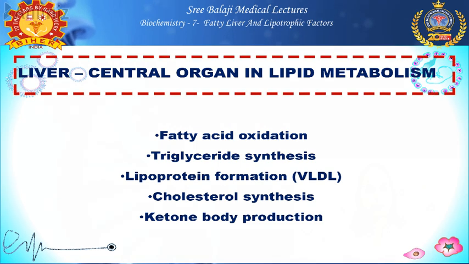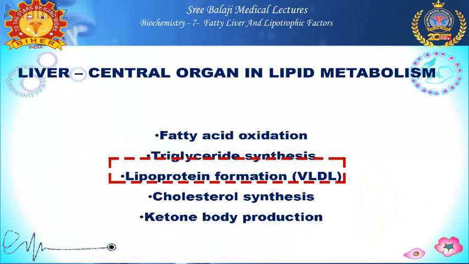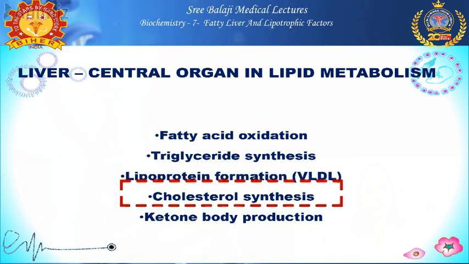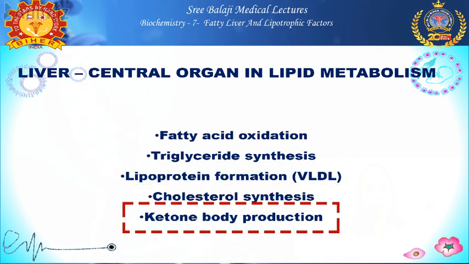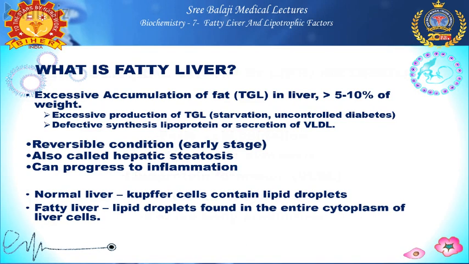Liver is the central organ in lipid metabolism. So there are many metabolic processes which happen in the liver, like fatty acid oxidation, triglyceride synthesis, lipoprotein formation, cholesterol synthesis, ketone body production. All these metabolisms happen in the liver and it plays a main role in maintaining the lipid content of the body. So what is fatty liver? It is nothing but excessive accumulation of triacylglycerol in the liver. It's coming around more than 5 to 10% of weight.